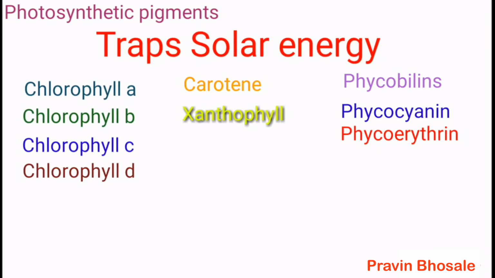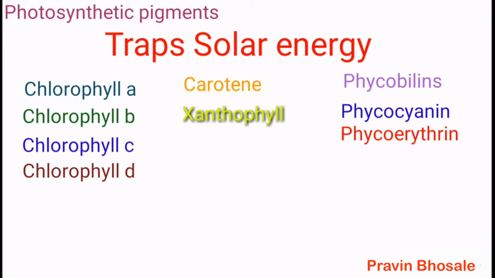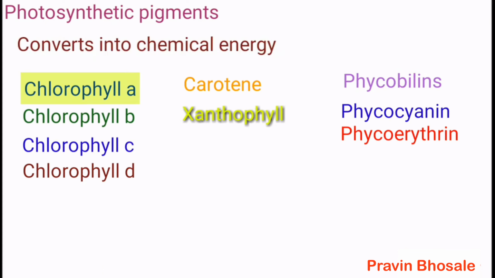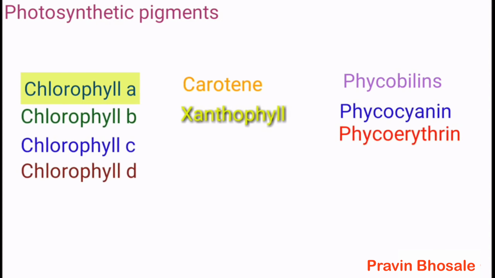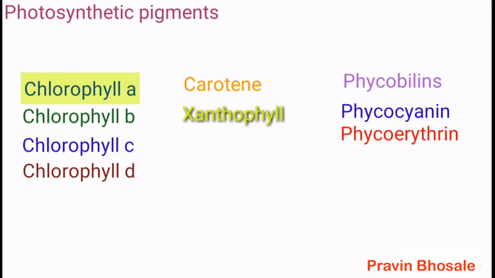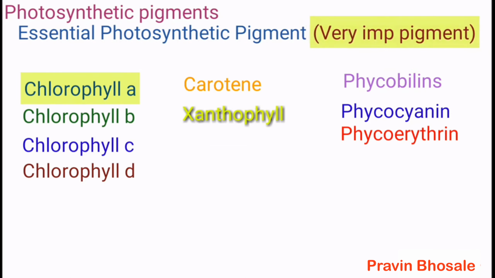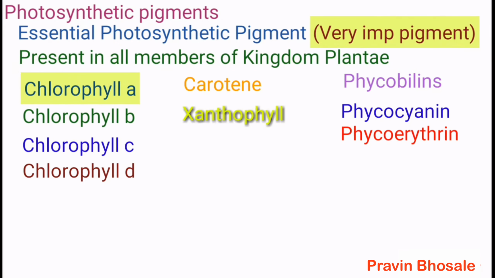All these pigments trap solar energy, that is light energy. But chlorophyll A not only traps light energy, it converts this light energy into chemical energy. Out of all these pigments, chlorophyll A is called the essential photosynthetic pigment, a very important pigment. That is why chlorophyll A is present in all members belonging to kingdom Plantae.